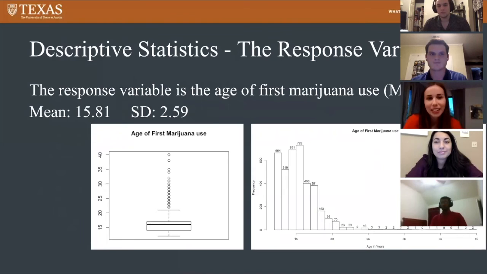Thanks, Graham. So the first variable that we're going to look at is the response variable, and this is the age of first marijuana use. The mean for this variable is 15.81, and the standard deviation is 2.59. And then you can see the box plot and the histogram that shows the distribution of this variable.